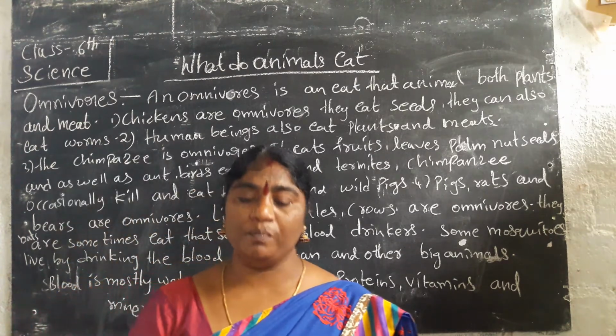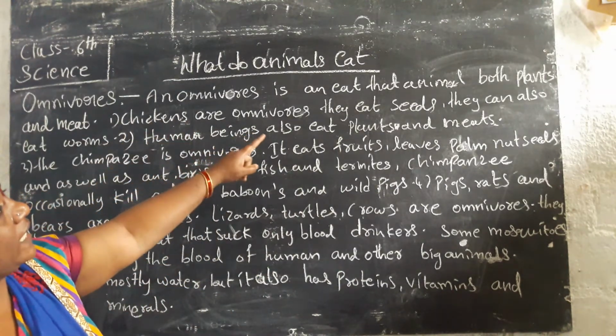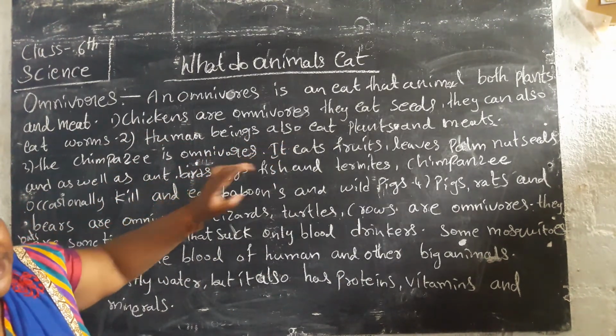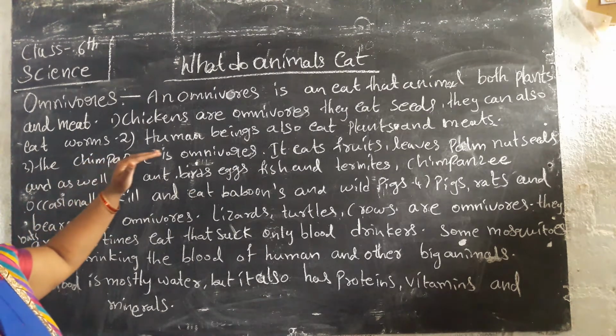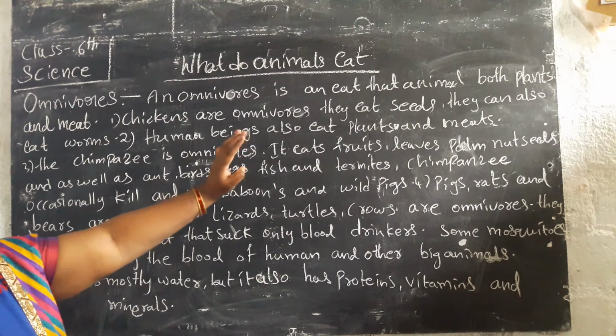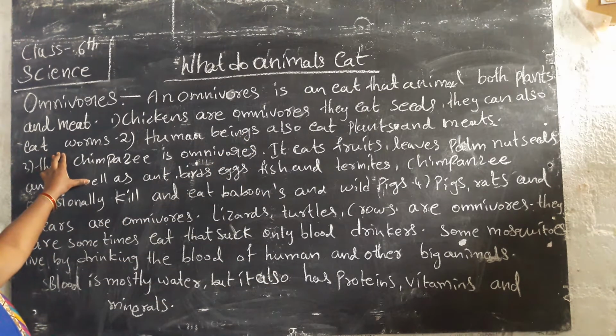These are omnivorous. Look at the board: an omnivorous animal eats both plants and meat. Chickens are omnivorous. They eat seeds and they can also eat worms. Chickens means hens, and baby hens eat food, seeds and worms.